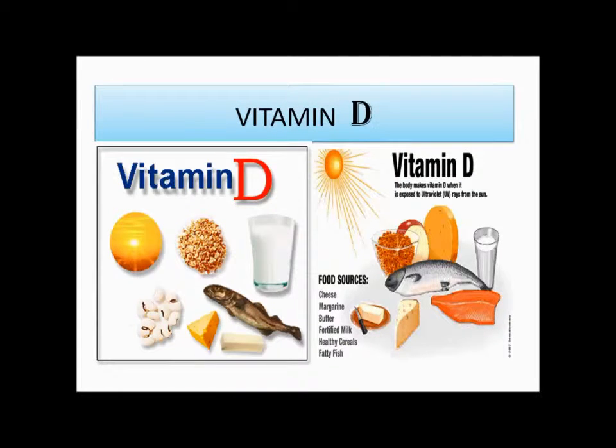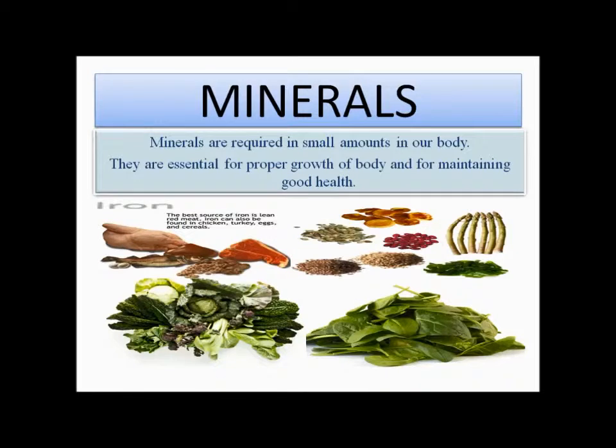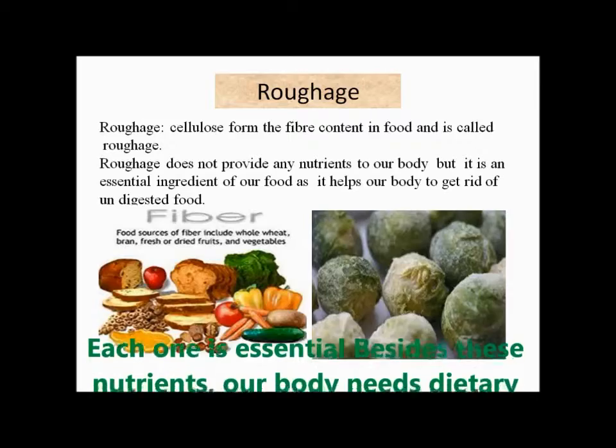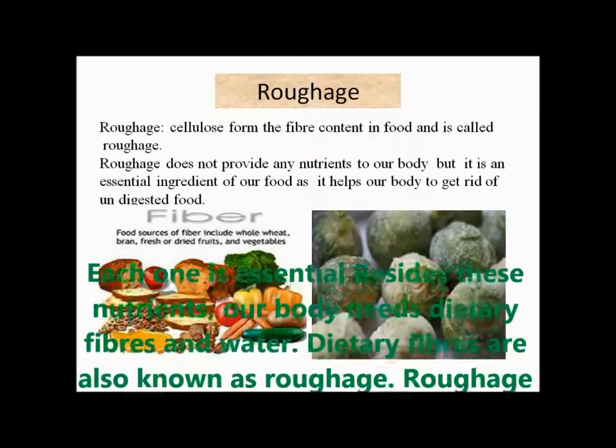Vitamin A keeps our skin and eyes healthy. Vitamin C helps our body to fight against many diseases. Vitamin D helps our body to use calcium for bones and teeth. Minerals. Minerals are required in small amounts in our body. They are essential for our proper growth and to maintain good health. Besides these nutrients, our body needs dietary fibers and water also.